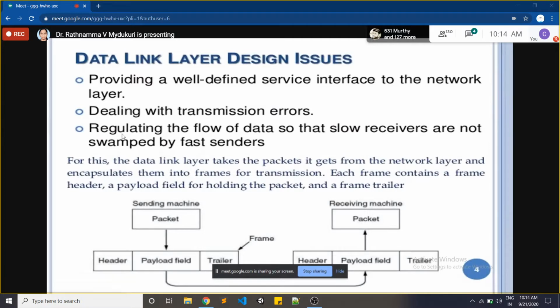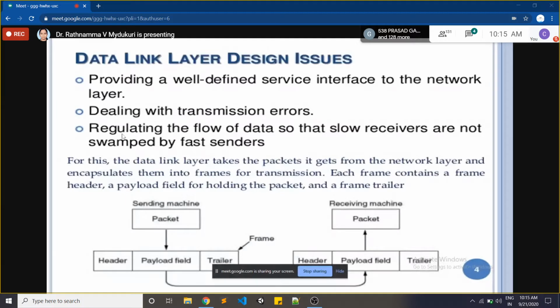And one more design issue is dealing with transmission errors. Already I have told you that the main functionality of our data link layer is to find out the transmission errors. That means when you are sending your data from sender to receiver, you have to check whether your data is correctly transmitted to the receiver or any errors are happening. That is looked after by the data link layers of both sender and receiver.